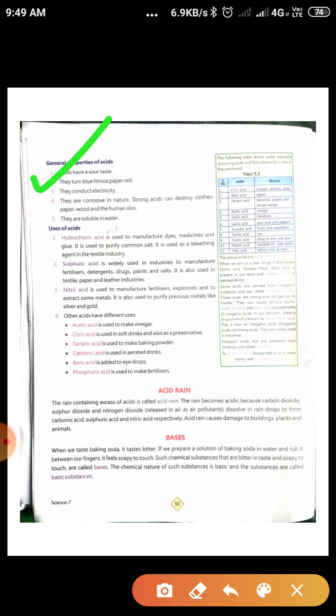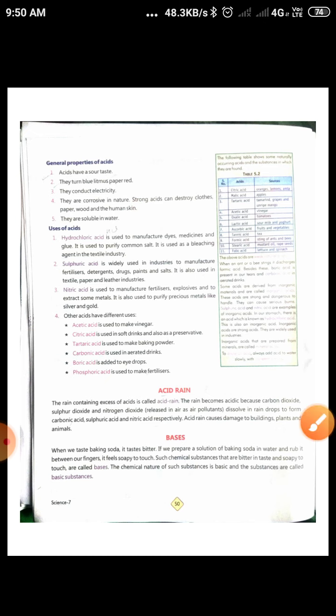They turn blue litmus paper red. They conduct electricity. They are corrosive in nature. Strong acids can destroy clothes, wood, plastic and human parts. They are soluble in water.